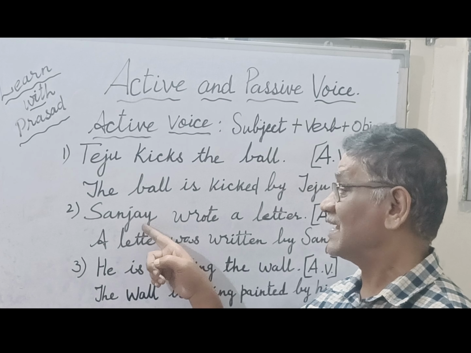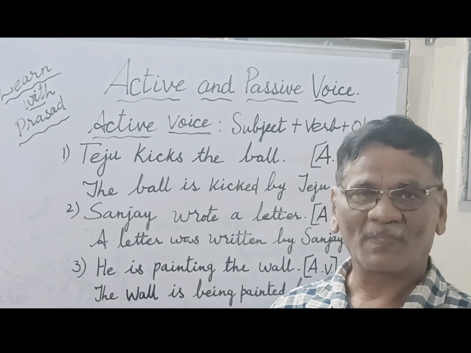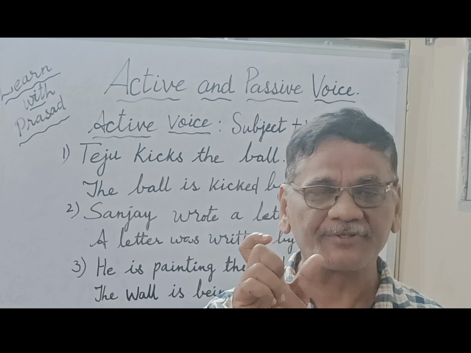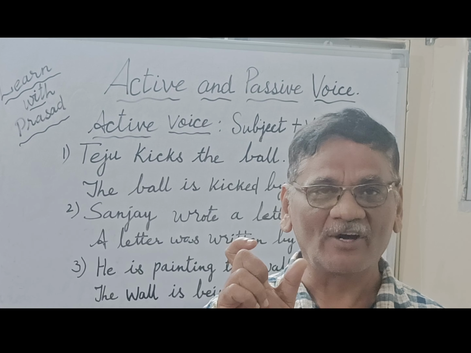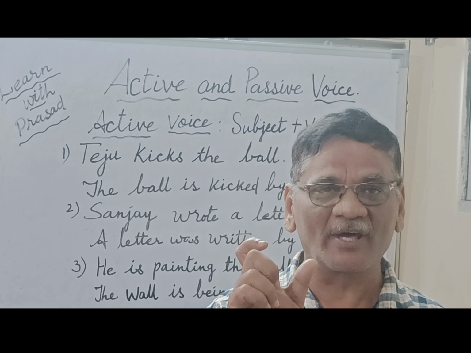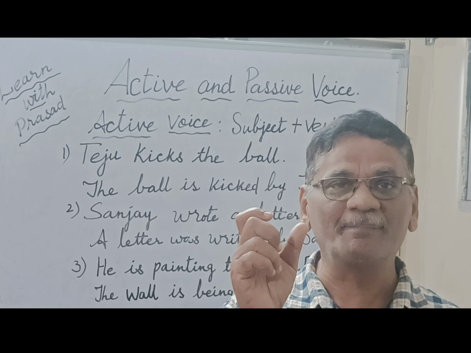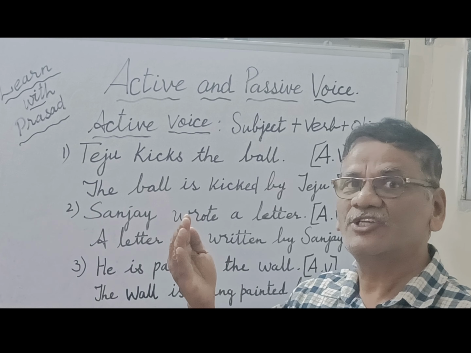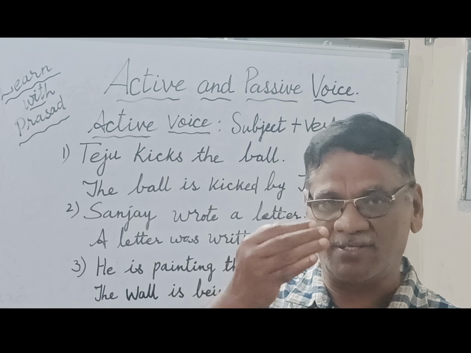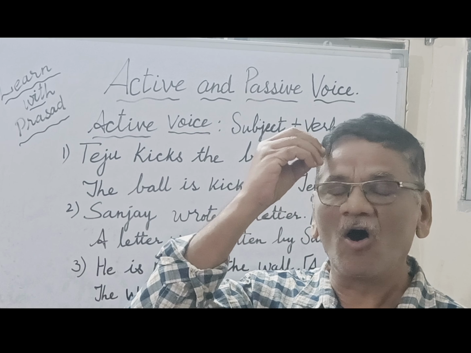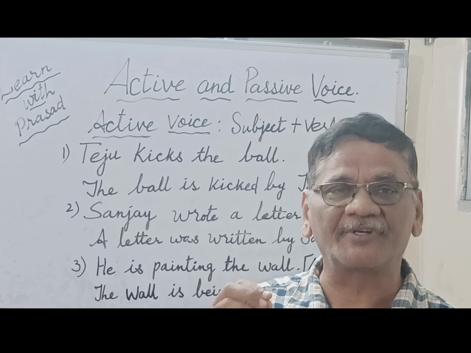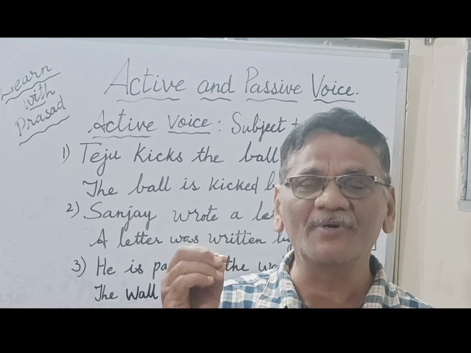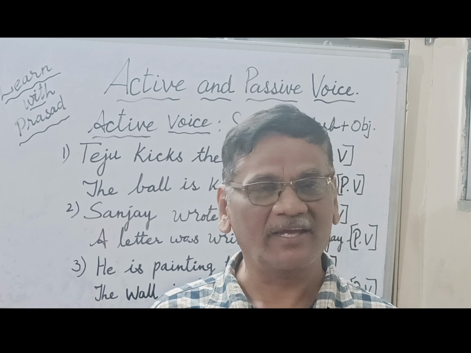I will teach you later about it. Next one: Sanjay wrote a letter. Wrote is verb 2. When you change from active voice to passive voice, you have to use the verb 3 form: wrote becomes written. For certain verbs, verb 2 and verb 3 are the same, so no need to worry.